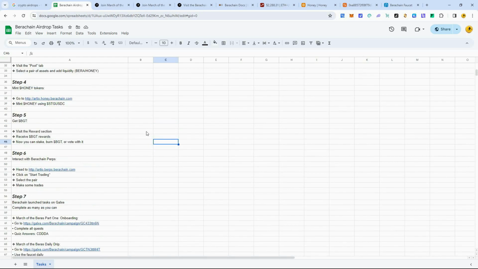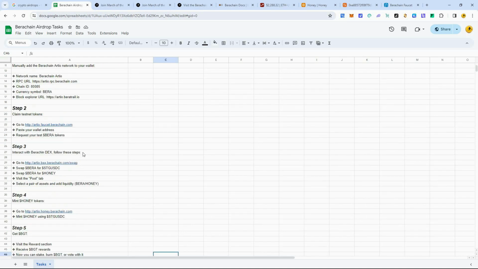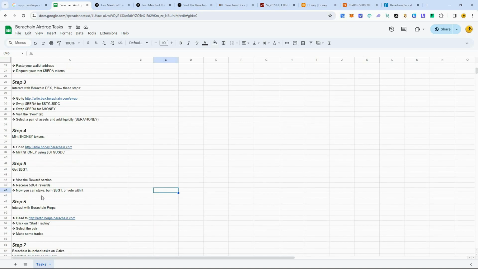Yeah, this is Berachain. So pretty simple, takes you 20-30 minutes, and then come back the next day and finish step 5, which we'll try to look at real quick here. I'll show you guys some of that.